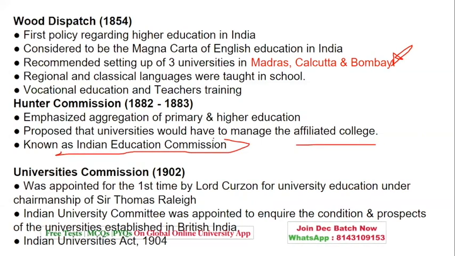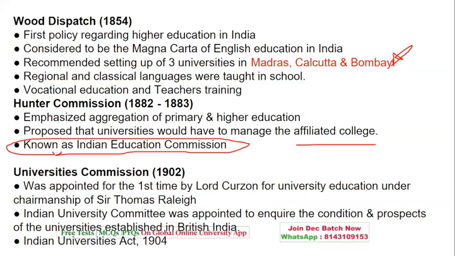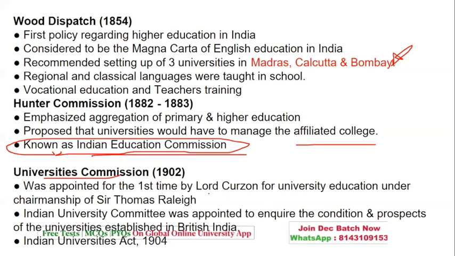Known as Indian Education Commission. So that was known, that is, Hunter Commission also was known as Indian Education Commission. Then the University Commission, which was appointed for the first time by Lord Curzon for university education under the chairmanship of Sir Thomas Raleigh. The Indian University Committee was appointed to inquire into the condition and prospects of the universities established in British India. Here, in this particular commission, we had the Indian Universities Act 1904.